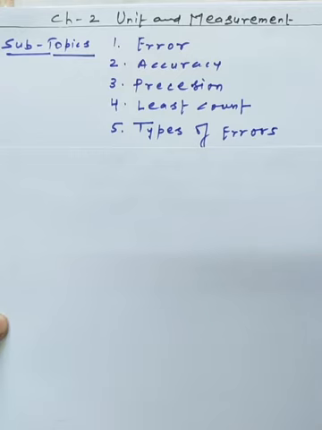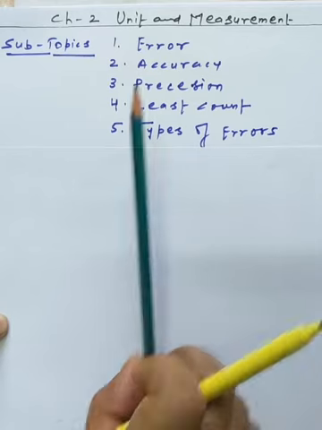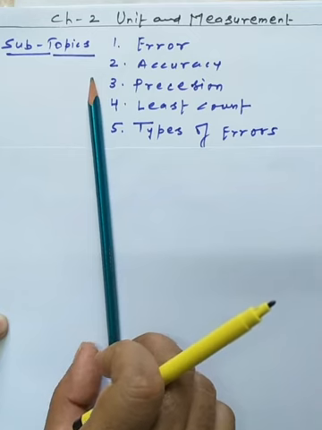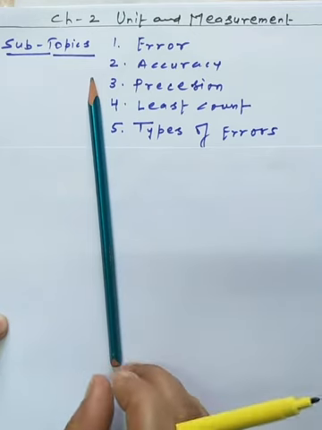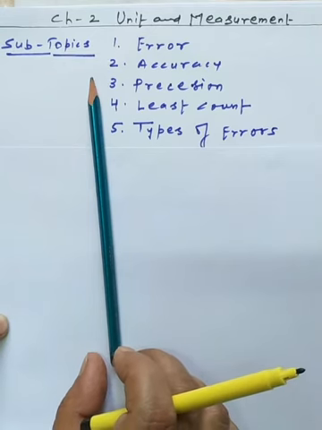Okay. So the first topic we have is called the error. So what actually is the error? Sometimes you are measuring a physical quantity, like the length of a rod, with the help of a meter tape or any kind of scale. Suppose someone has told you that the standard length of this rod is 1 meter, but when you measure it with the measuring tape, you get a slightly different result.